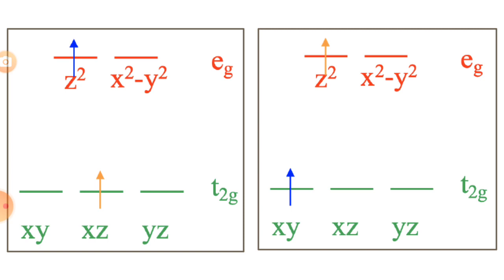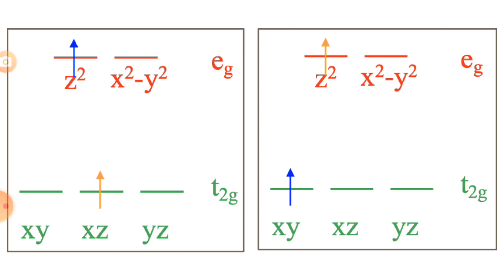So that electron, which is the electron in the dxy orbital, could be promoted into an Eg orbital. That electron could be either in the dz square or dx square minus y square. Those two possibilities reflect different microstates associated with the excited state. So let us assume the electron goes into the dz square orbital.